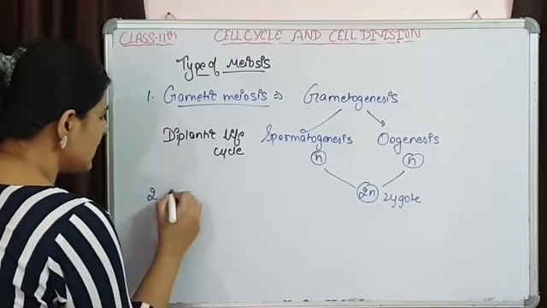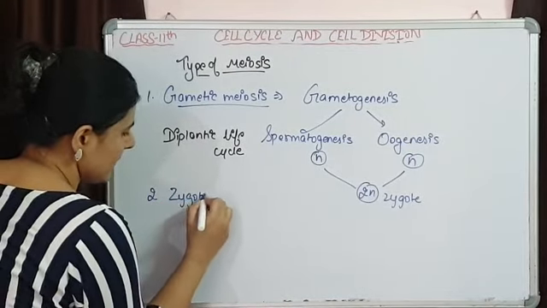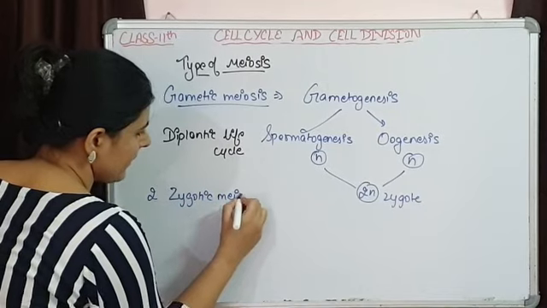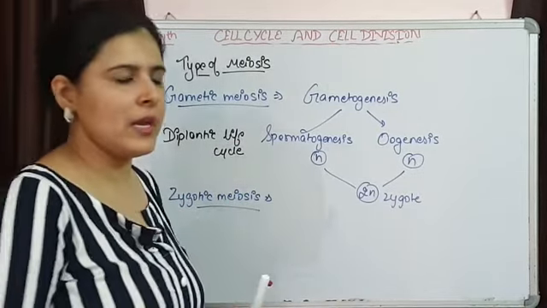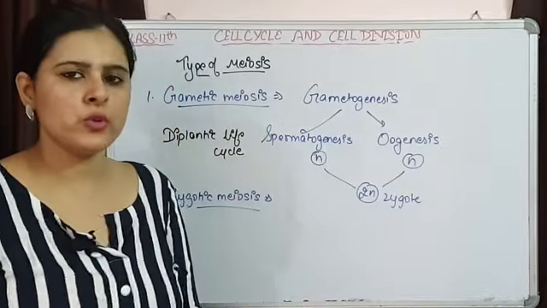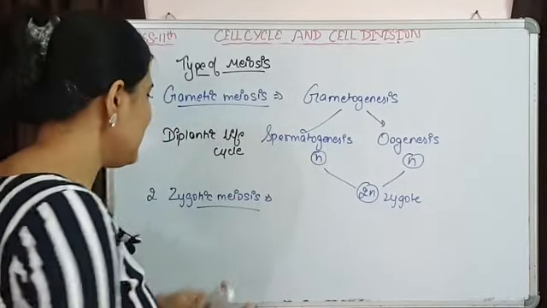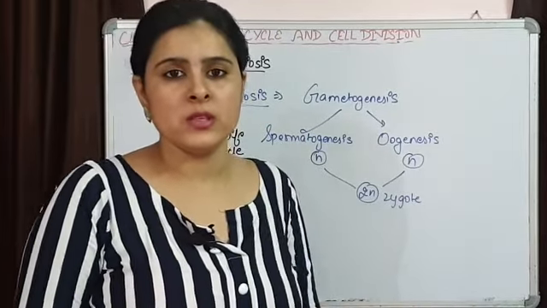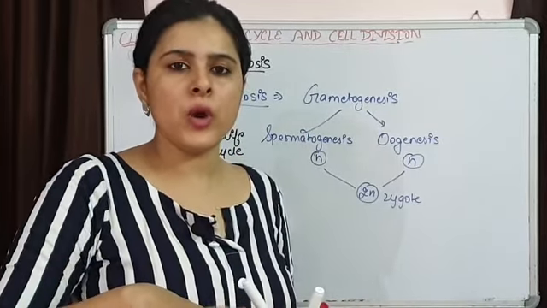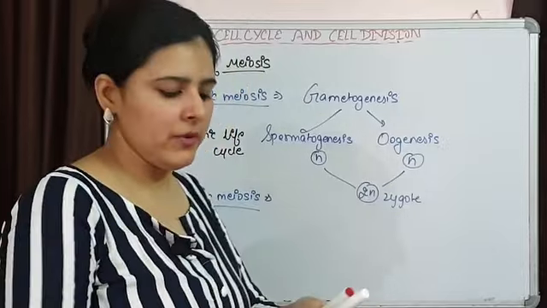The second one is zygotic meiosis. Most of the organisms, complex organisms like human beings also, are going to show gametic meiosis. Zygotic meiosis is going to occur in some of the lower organisms, where meiosis is going to happen at the zygote level.